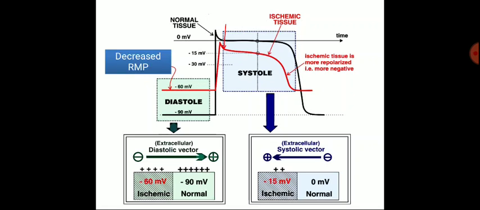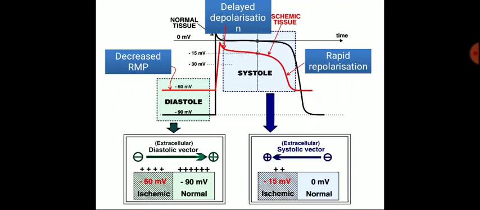While in the ischemic tissue there is a decreased resting membrane potential of minus 60 millivolts. There is delayed depolarization as compared to the normal tissue, and there is rapid repolarization.